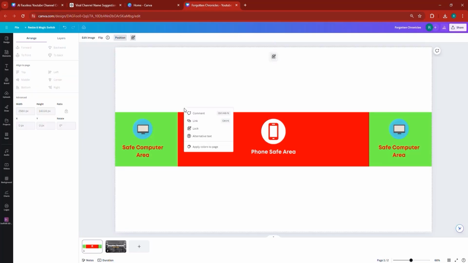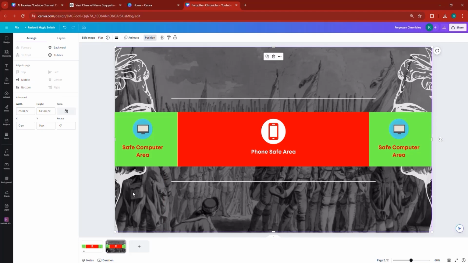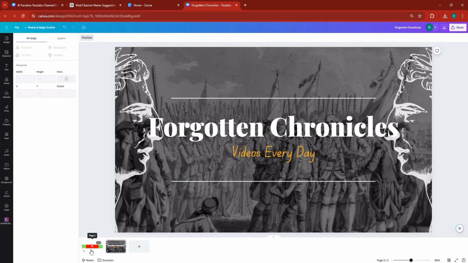And now let me go and unlock this template of mine. Unlock the template and then copy the template, head right back here, Control V to paste. And you can see that the text is all inside of that area, so that's good. So I can delete this. And right now we have our banner that you can actually download.